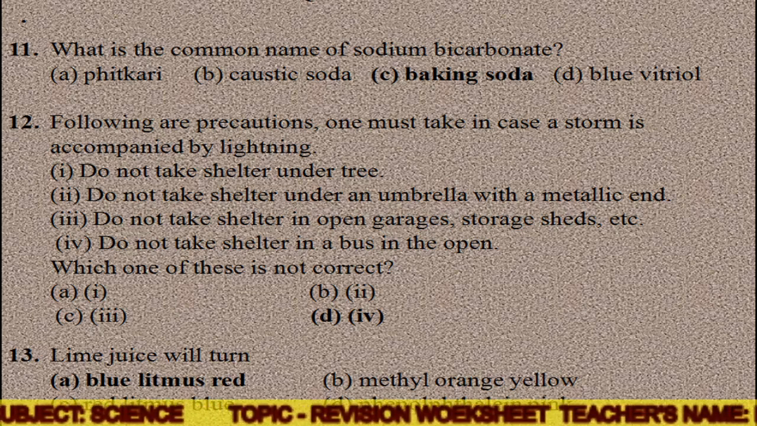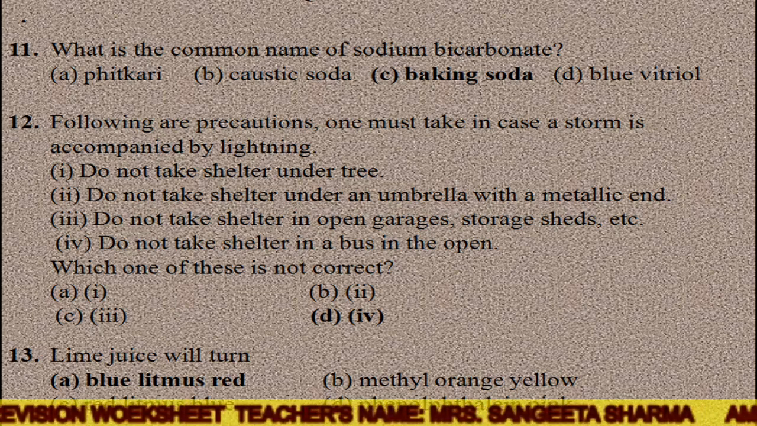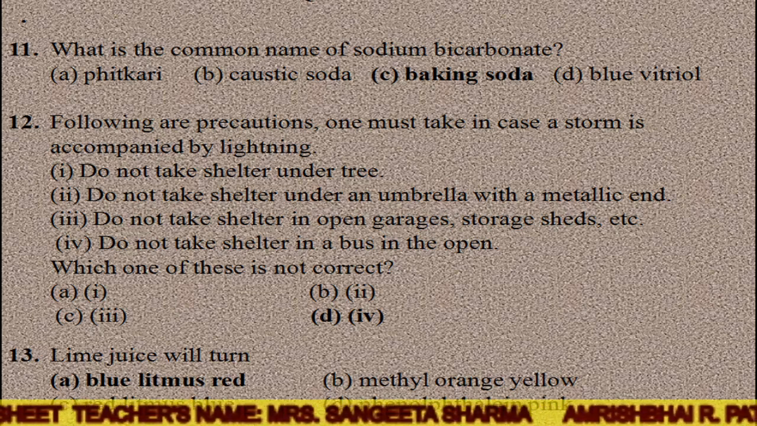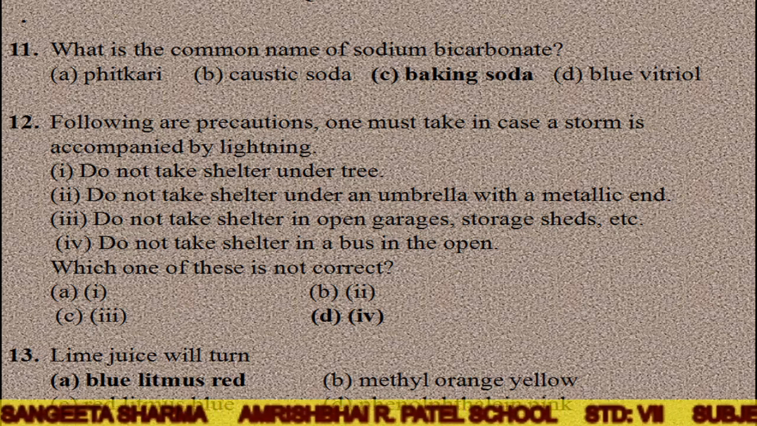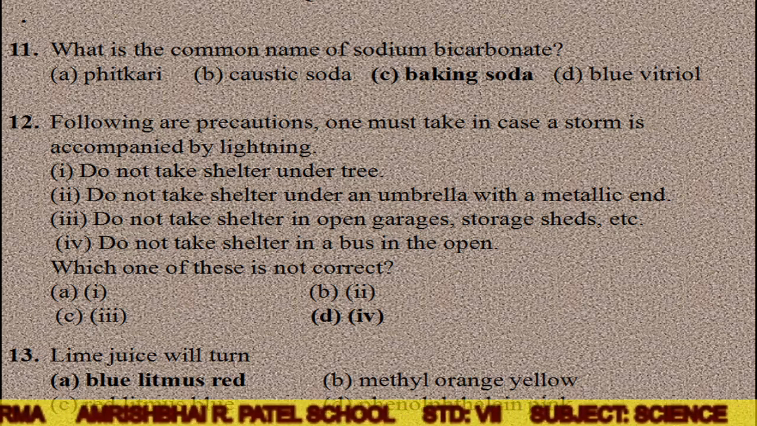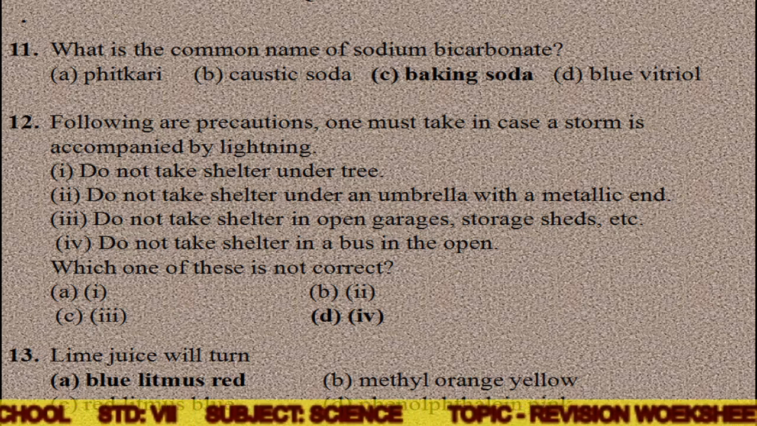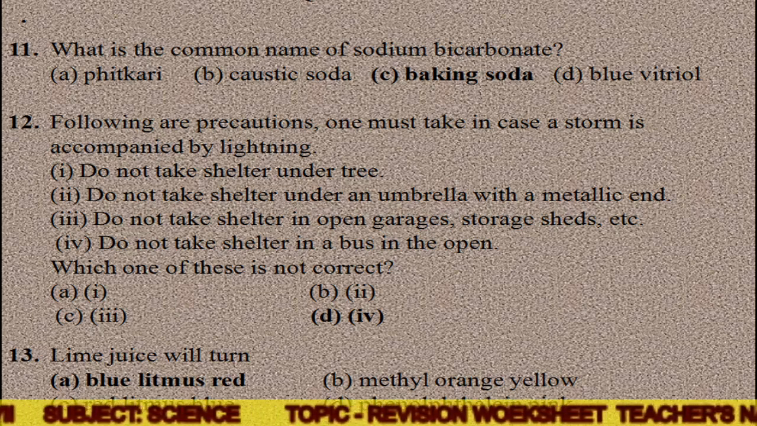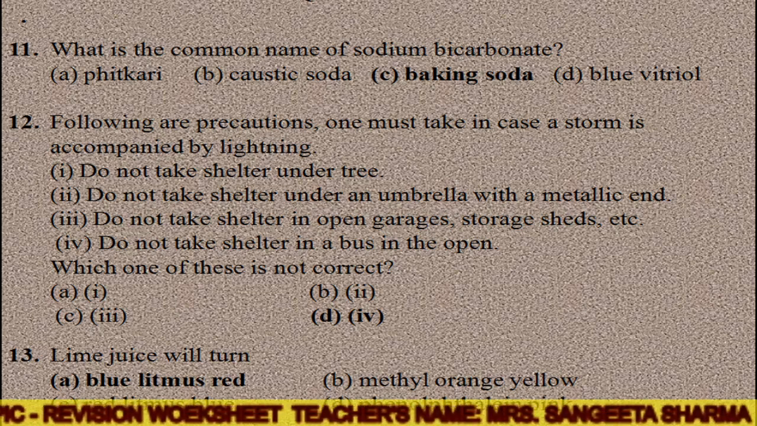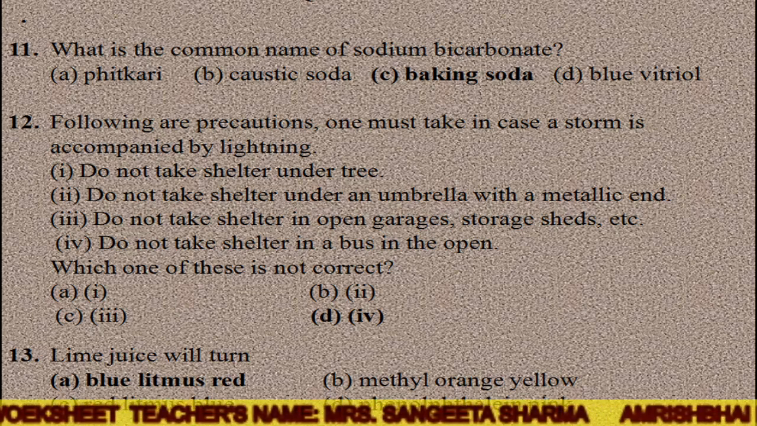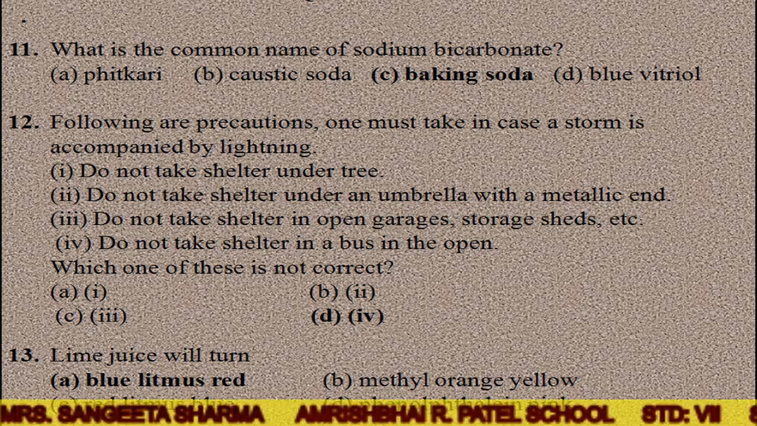Now the following are precautions one must take in case of a storm. Okay, when the storm is accompanied by lightning, do not take shelter under a tree, correct? We should not do these things when we have a storm with lightning. And do not take shelter under an umbrella with a metallic rod. That sentence is also correct. Do not take shelter in open garage, storage sheds, etc. That is also correct. So which sentence is not correct? The last one, do not take shelter in a bus in the open. Okay, so this is not correct.